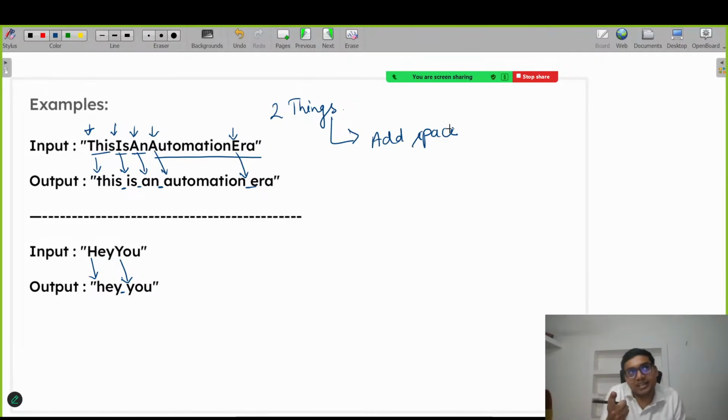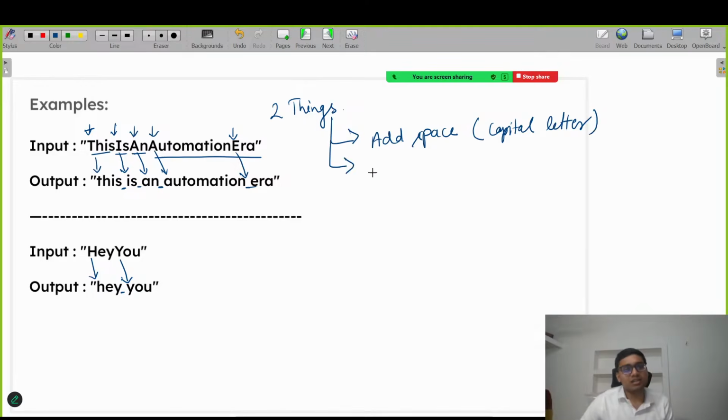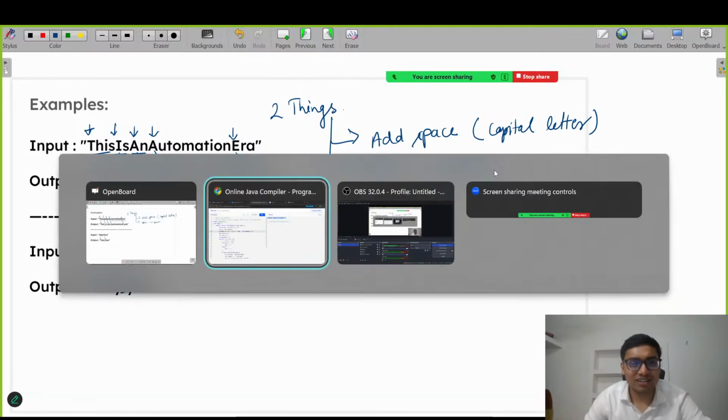So with the help of the capital letter, we can identify where I should add the space. Getting my point? And the second thing, we need to convert upper to lower. Fine now, let's try to write the code directly because it is very easy. No need to do the dry run.